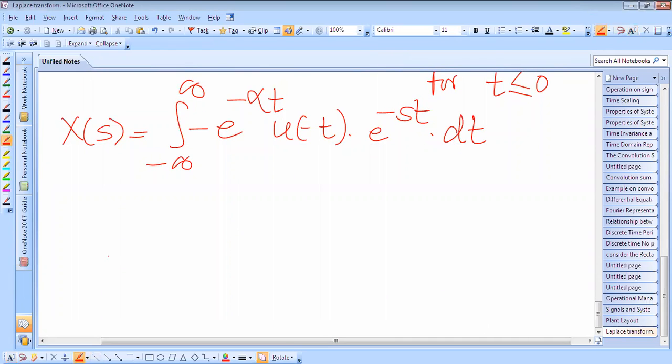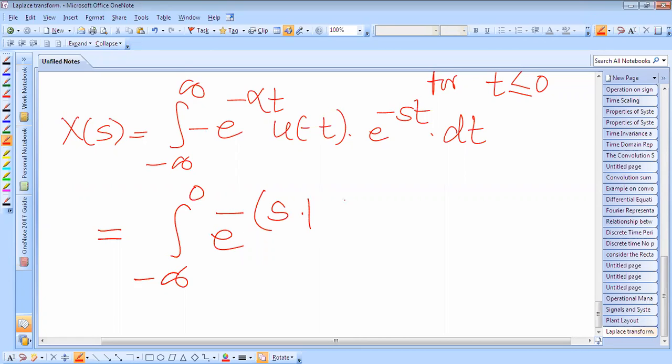As this has the negative sign, we can change the limit, and we integrate from minus infinity to 0, and we get e raised to power minus (s plus alpha) t dt.